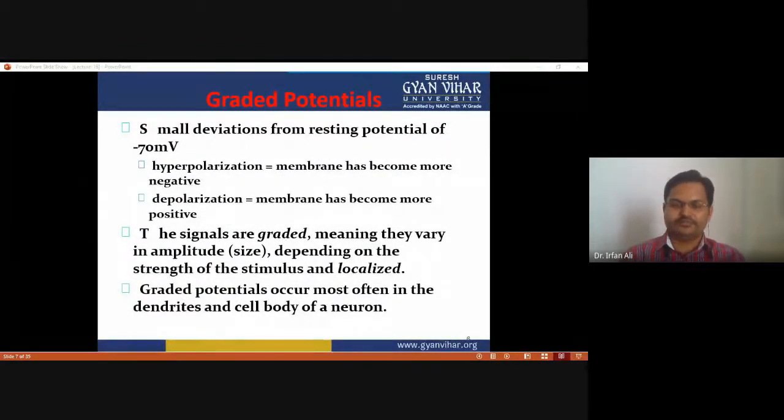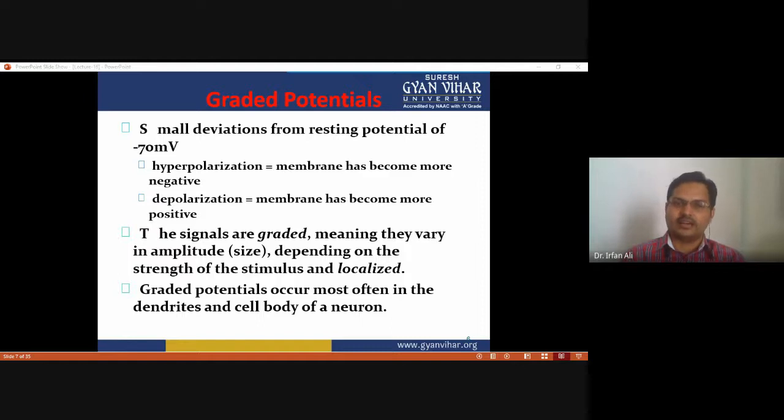Now, graded potential. A small deviation from the resting membrane potential, that is, a small deviation from -70 millivolts. Hyperpolarization or depolarization takes place. So what is hyperpolarization? The membrane has become more negative. And what is depolarization? The membrane has become more positive. So this is depolarization.